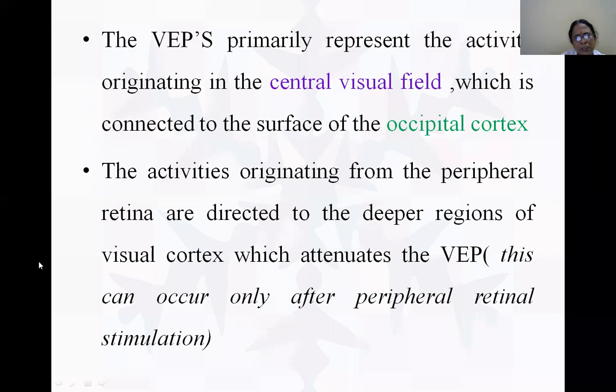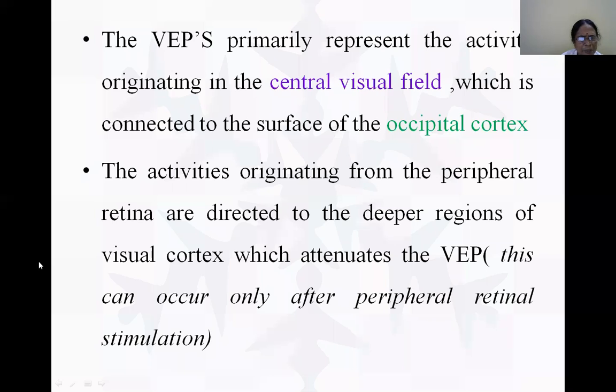The nutshell is that the visual evoked potentials that we see are first a representation of the central visual field of the retina. If the peripheral retina has been activated, these stimuli go to the deeper regions of the visual cortex.